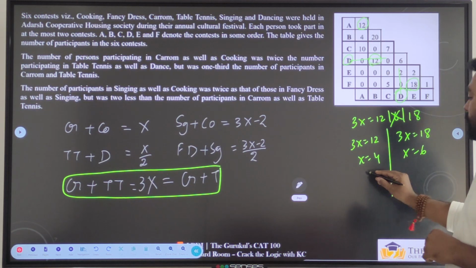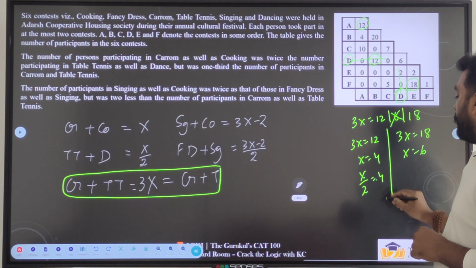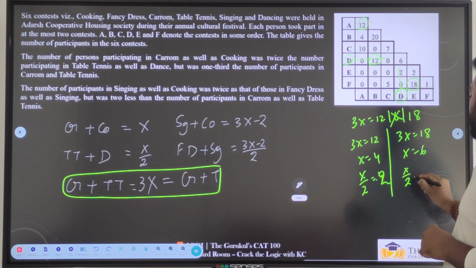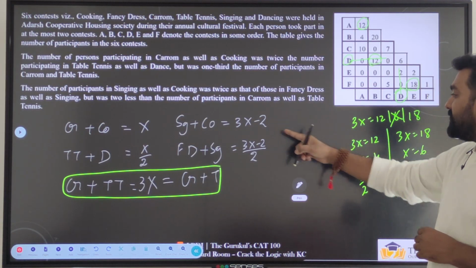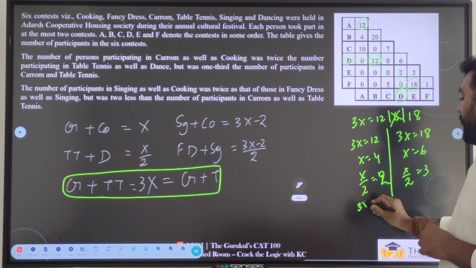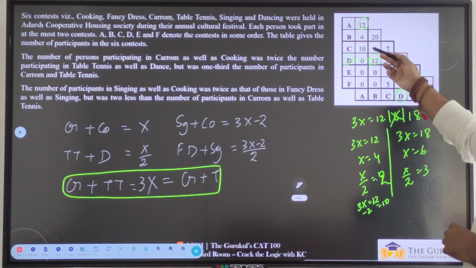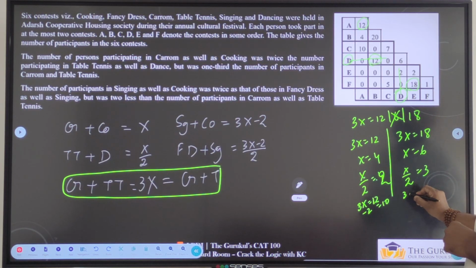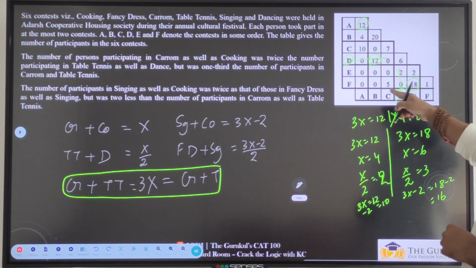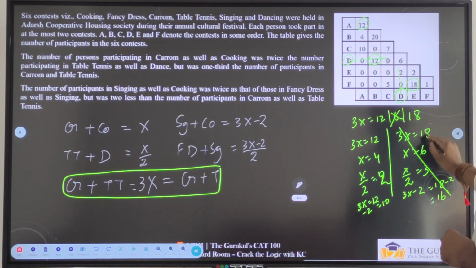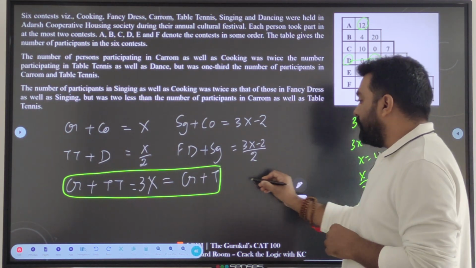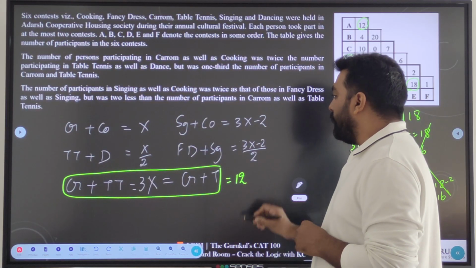Okay, if x equals 6, x by 2 is equal to 3. Perfect. Next, 3x minus 2, that is, if 3x is equal to 12, minus 2 will be equal to 10. I have 10 over here, this can be possible. 3x minus 2, which is 18 minus 2, is equal to 16. But 16 is not there in the table anywhere. So this is not at all possible. So 3x is not equal to 18, 3x should be equal to 12.